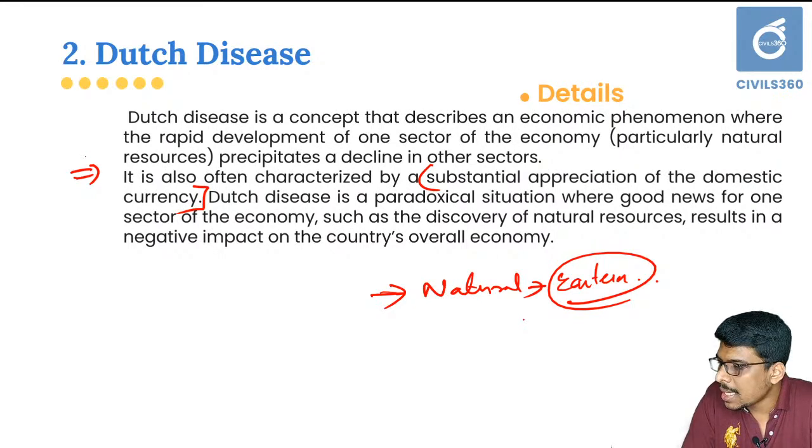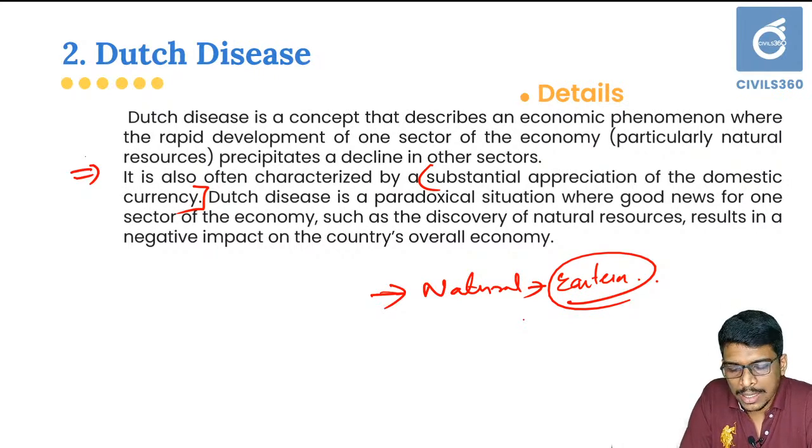The Dutch disease is a paradoxical situation where there is good news for one sector, that is, one sector will be developing at a very fast pace, but at the same time there will be a negative impact on the country's overall economy as well. Okay, because other sectors may not develop. In a country like India, it will be affecting certain regions of that country.